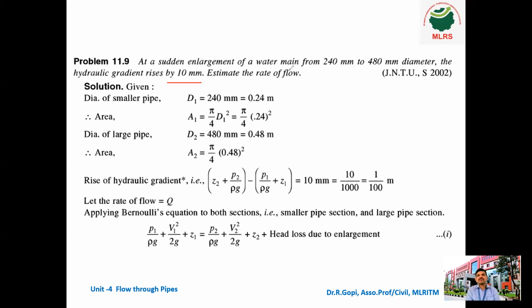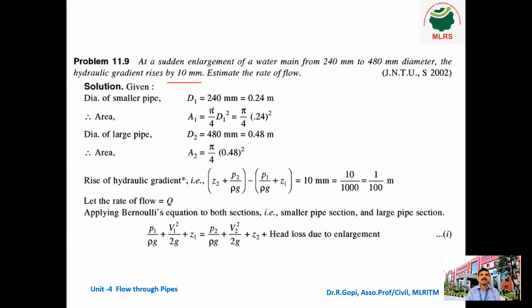Estimate the rate of flow. So how to calculate the rate of flow? What is the formula for calculating the rate of flow? It is nothing but velocity into area. Okay, so area we know, diameter given, so from that we can easily calculate the area. But velocity we don't know. So the first step is we have to calculate the velocity. Okay, so from the velocity we can easily calculate the rate of flow.